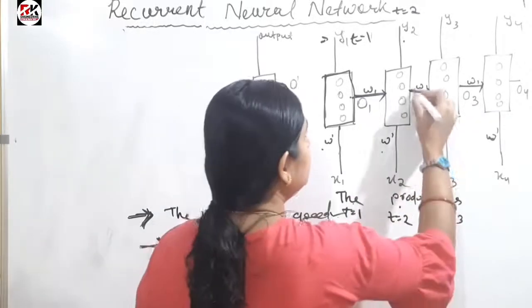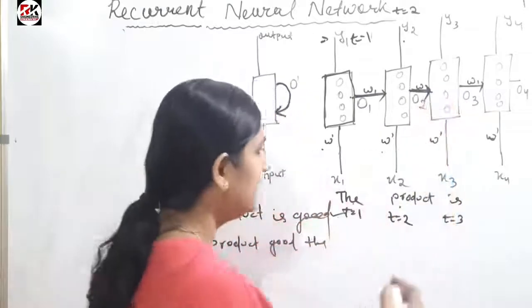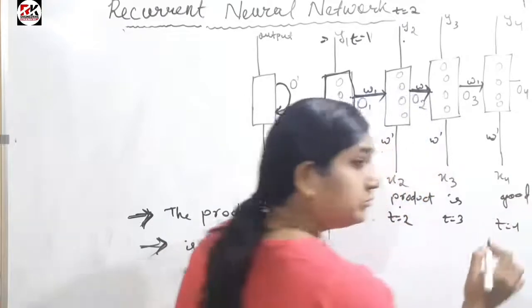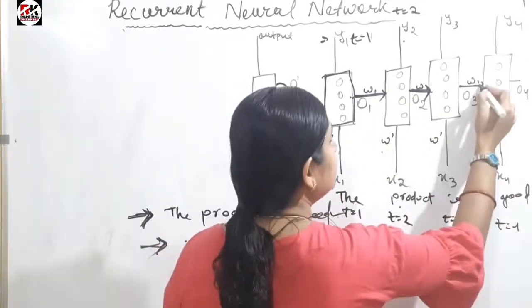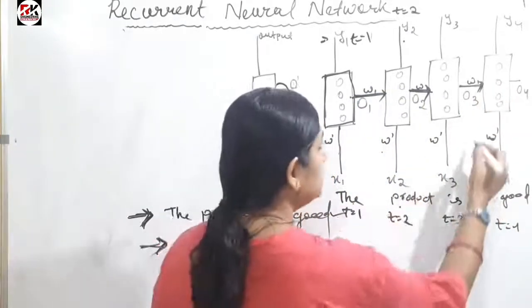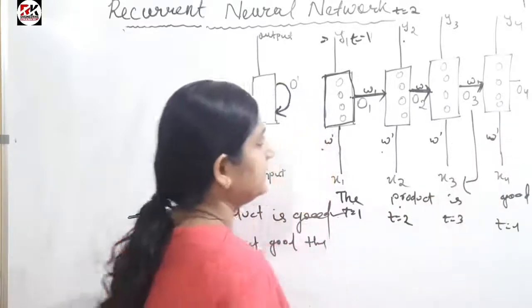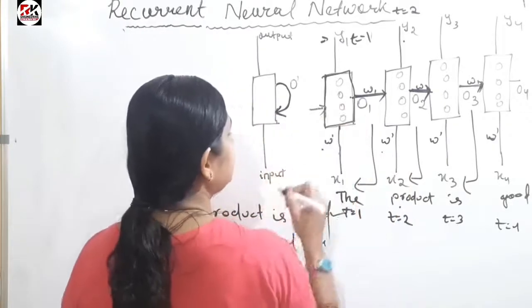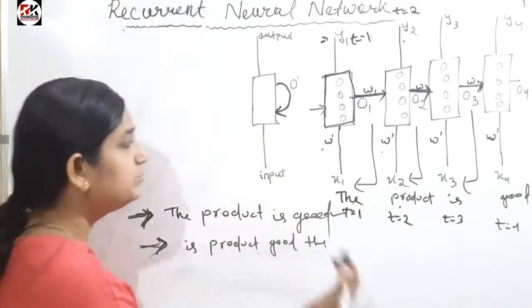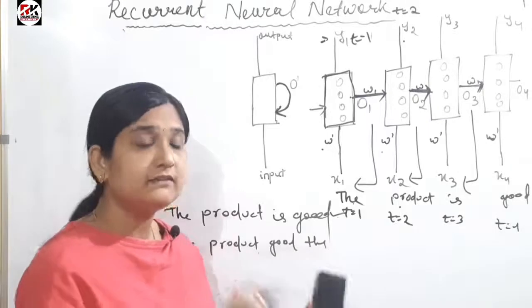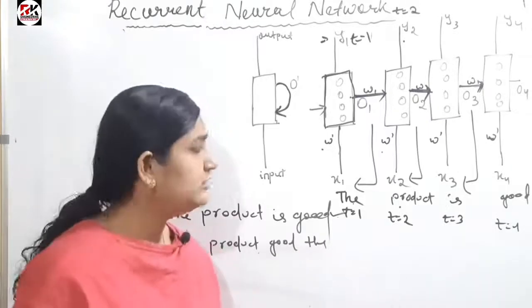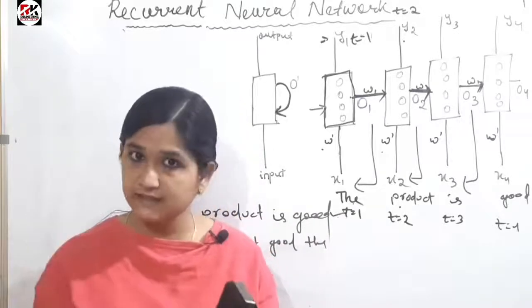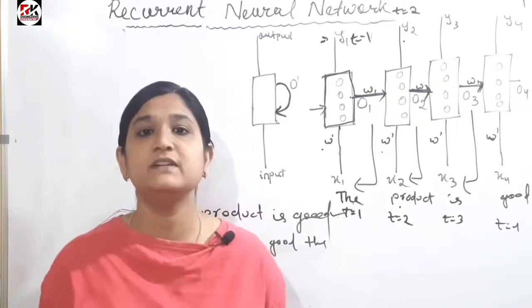Again at t equal to 4, the input is "good," along with the previous state output from t equal to 3. So at each time step, t equal to 1, 2, 3, 4, the previous state output is also given with the current input.